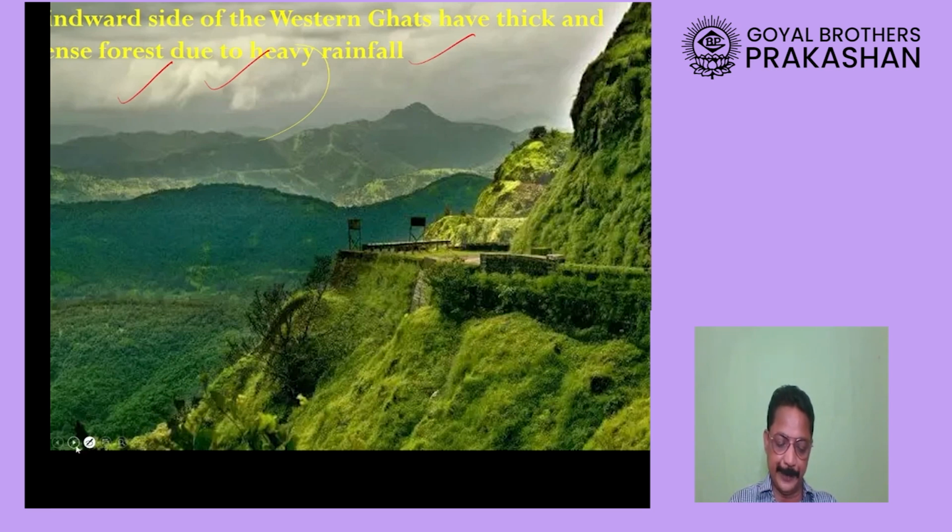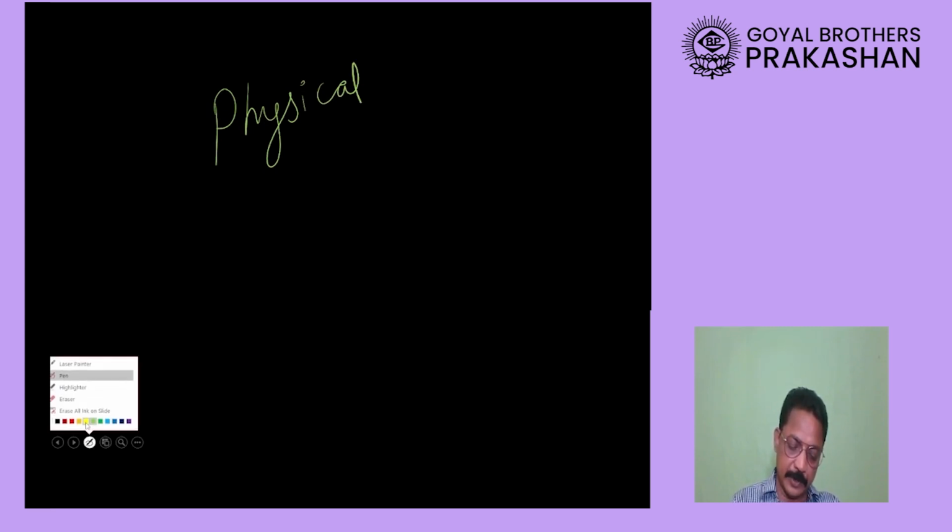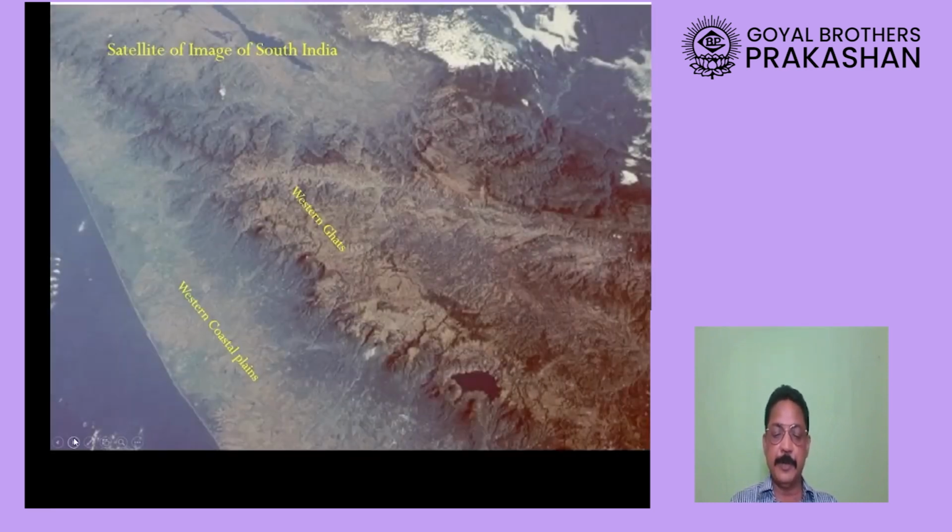So in this way we understand that the physical feature, or instead of saying physical feature, we use the word relief feature, also plays an important role in deciding climate: where there will be more rainfall, where there will be less rainfall. And there is going to be more explanation coming up on this topic as we study it further and further.